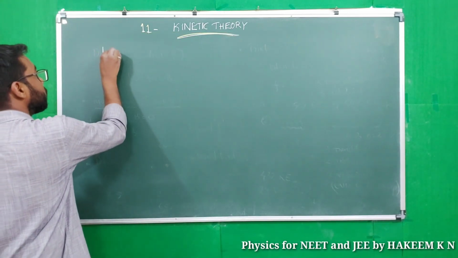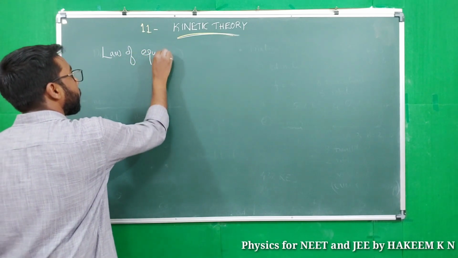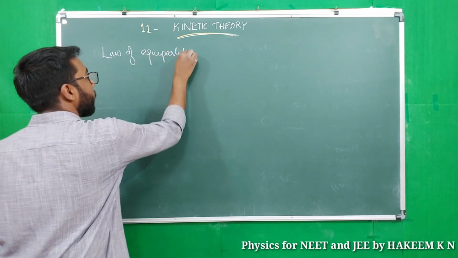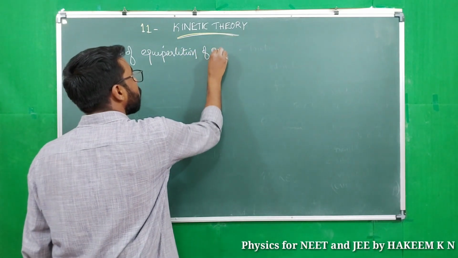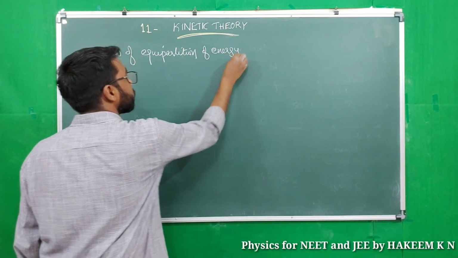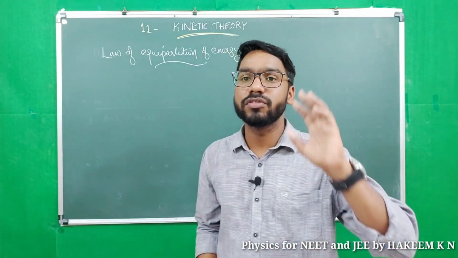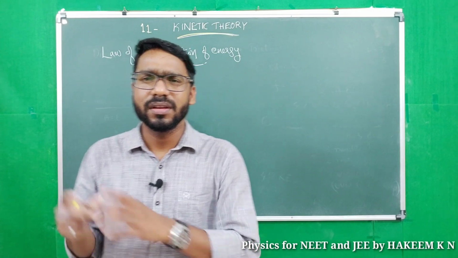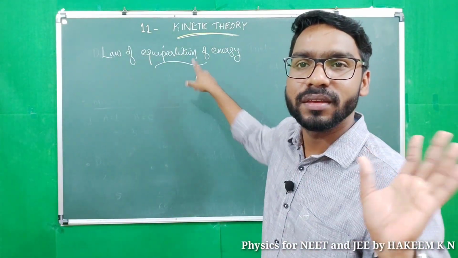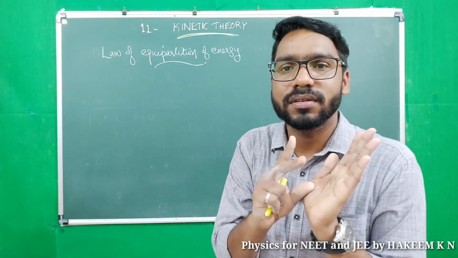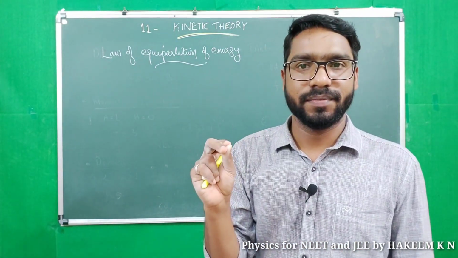Next, law of equipartition of energy. Okay, the word itself says what the meaning is. Equipartition, energy is equally divided.